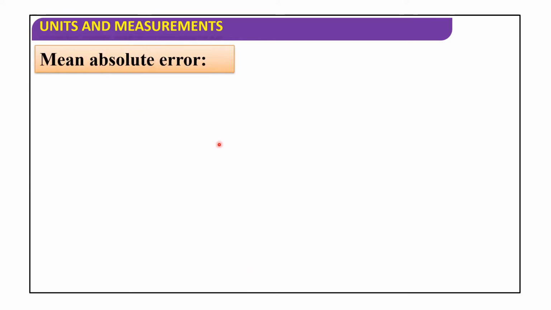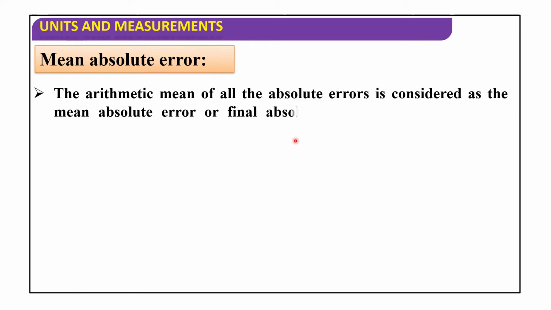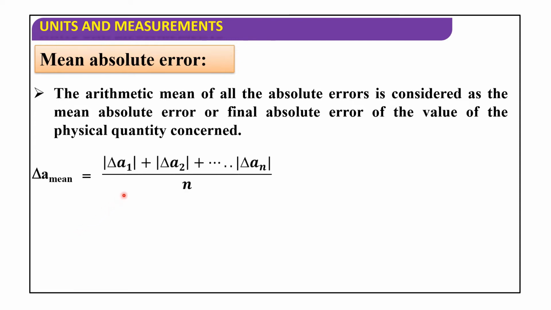Mean absolute error. The arithmetic mean of all the absolute errors is considered as the mean absolute error or final absolute error of the value of the physical quantity concerned. So delta A mean is equal to modulus of delta A1 plus modulus of delta A2 plus and so on, modulus of delta An, divided by n.